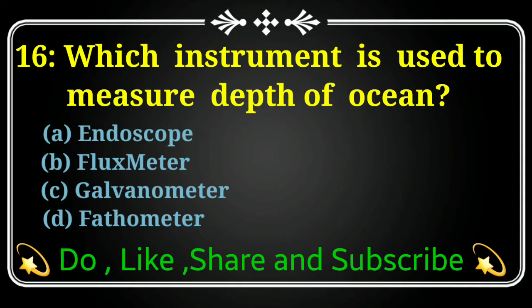Which instrument is used to measure depth of ocean? Option A, endoscope. Option B, fluxmeter. Option C, galvanometer. Option D, fathometer. The best answer for this MCQs is option D, fathometer.